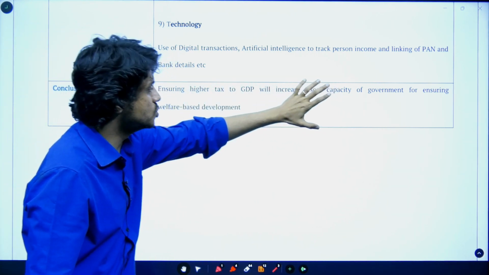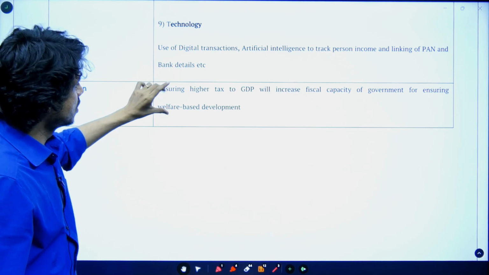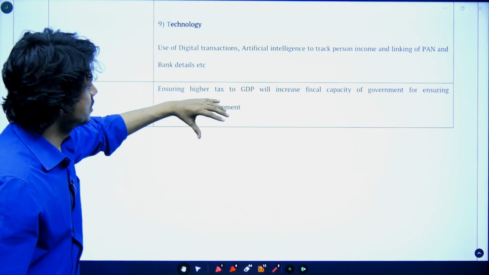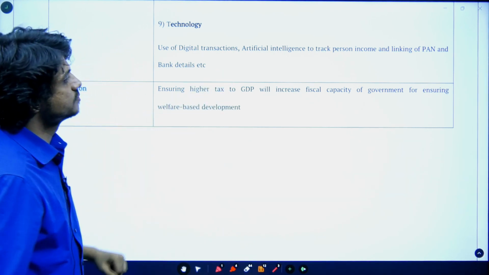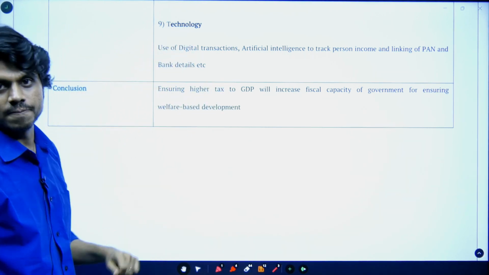So look at the conclusion, which tries to use proper keywords and give a summary or futuristic conclusion, a good conclusion for this topic.